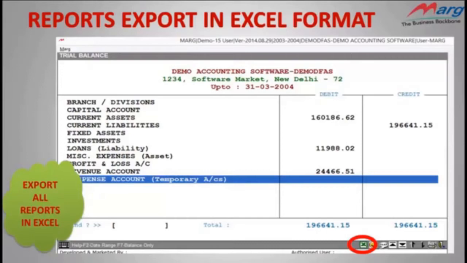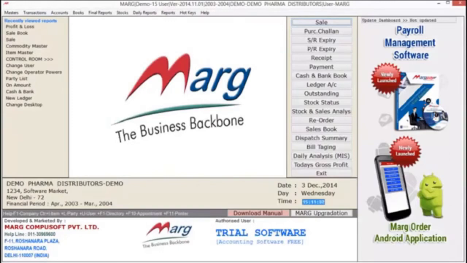At the end of financial year, you all have to prepare final accounts like trial balance, P&L account, balance sheet, which you have prepared column-wise in Excel sheet. So, through this option, you can export all reports in Excel sheet. Let's see the demo for the same. Let's export the sale bill in Excel sheet.